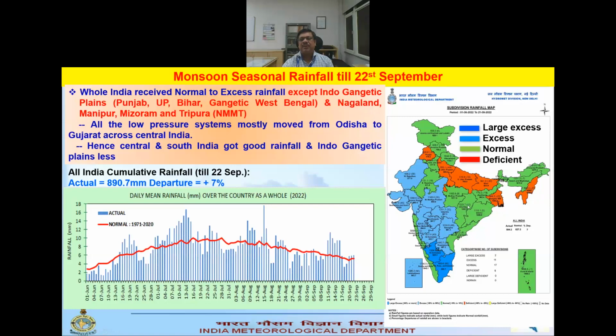This happened because during the monsoon season, mostly all the low pressure systems moved from Odisha to Gujarat over central India following the monsoon trough, and that is why central India and peninsular India got very good rainfall, and total actual rainfall is 890.7 millimeter, which is 7% above normal.